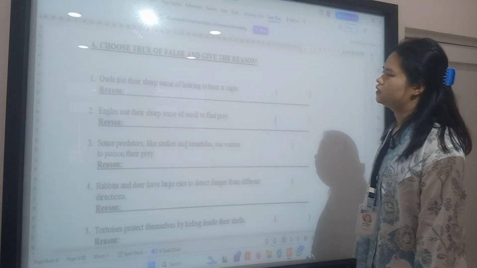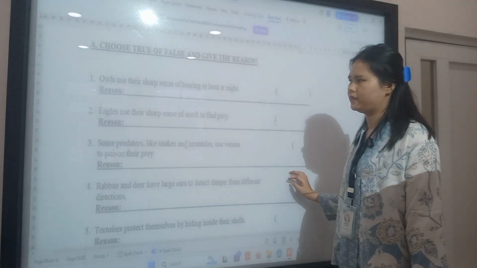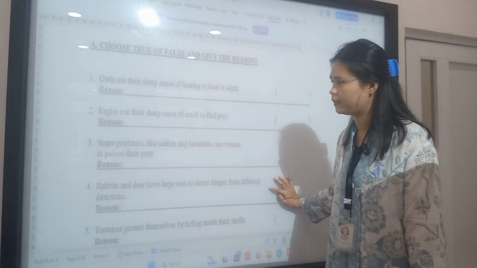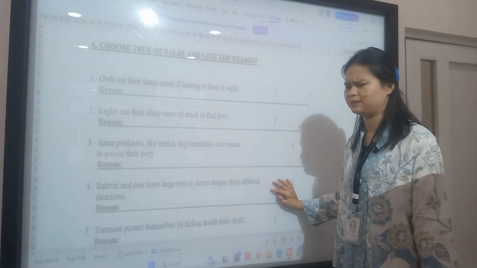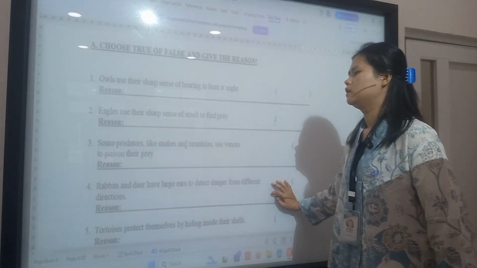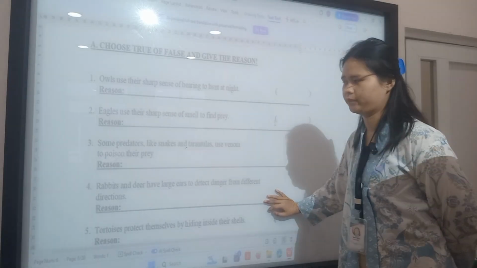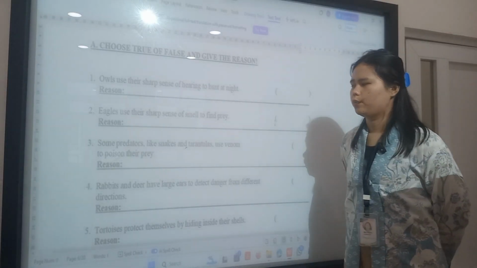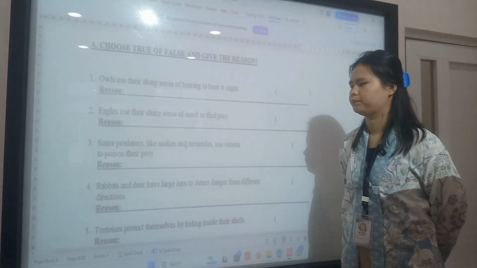Owls use their sharp sense of hearing to hunt at night. It's correct because owls can use the sense of hearing. Eagles use their sense of smell to find prey. Is it false? Because eagles only have the sense of sight. Some predators like snakes and tarantulas use venom to poison their prey. Is it true? Because snakes and tarantulas use venom to weaken their prey.